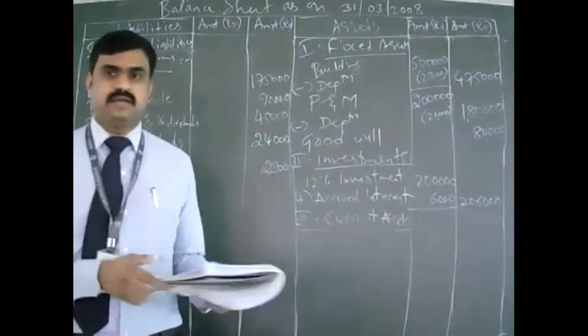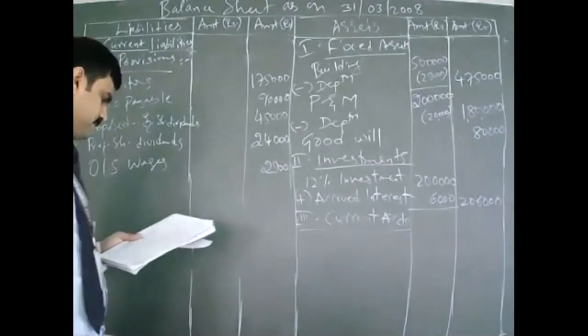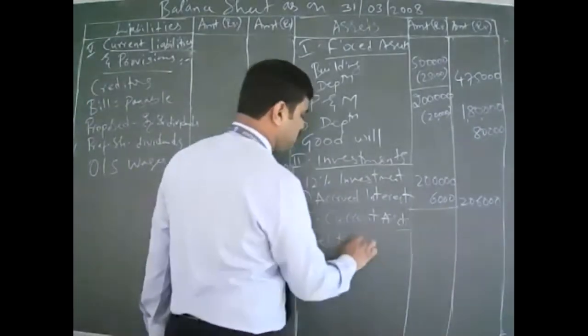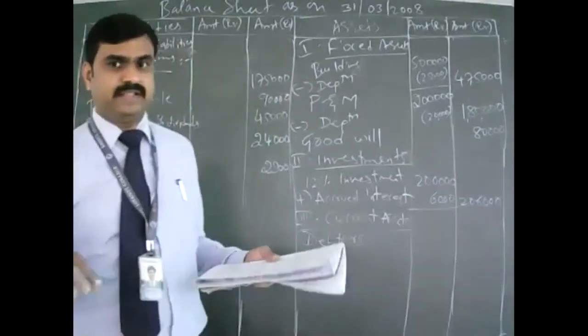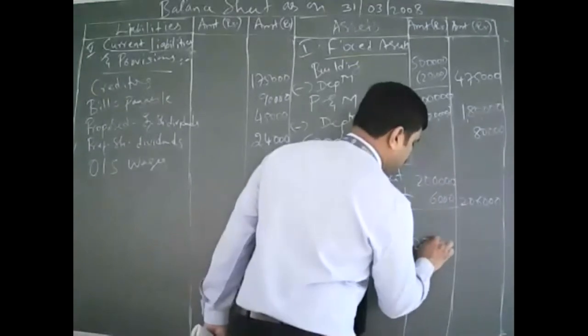Okay. Second last subheading, current assets. Write down one by one. We'll start with debtors. We have adjustment for debtors, so write in the inner column. Debtors is 2,30,000.